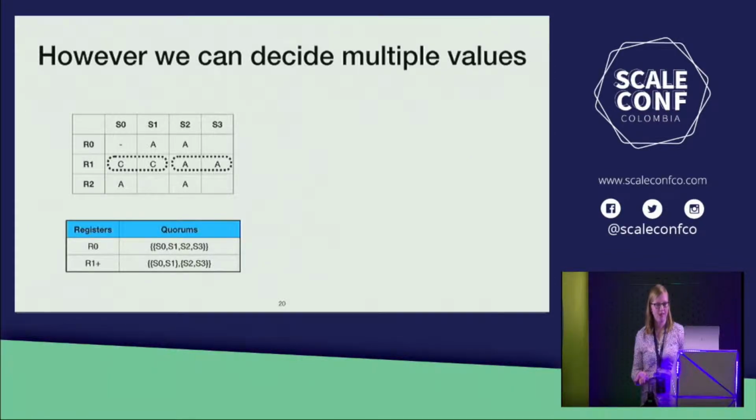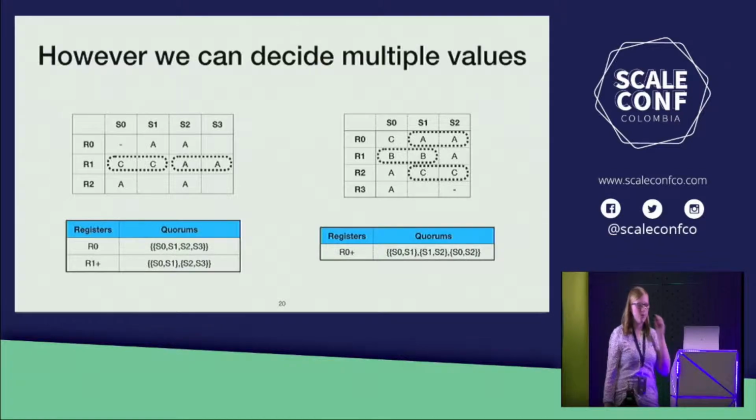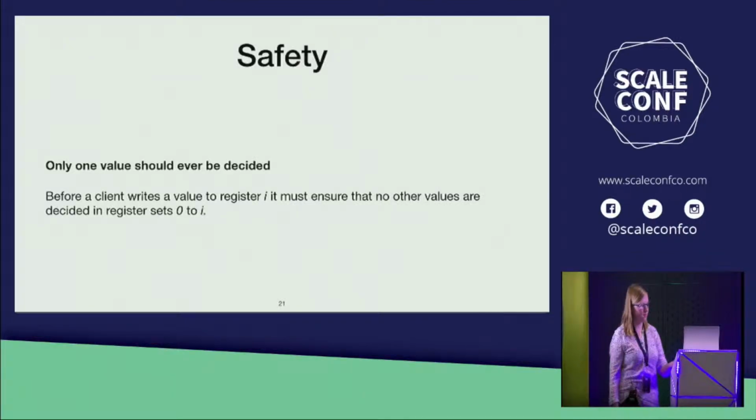As you'll probably observe, we haven't really achieved anything yet. We can still just decide multiple values, and so we don't even have the safety property that we wanted to have. So in this example, at register R1, we've decided 2 different values. We've decided the value C and the value A. In this other example, we've decided 3 different values, the value A, B, and C at register R0, R1, and R2. So we're going to need to do a little bit more work to ensure safety.